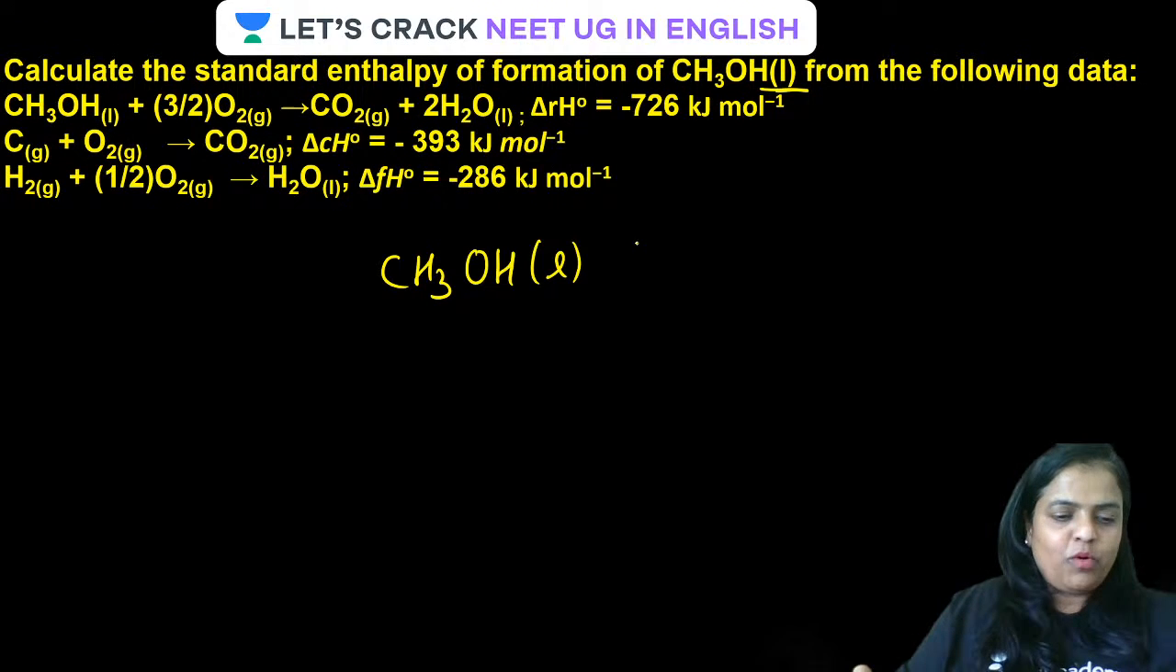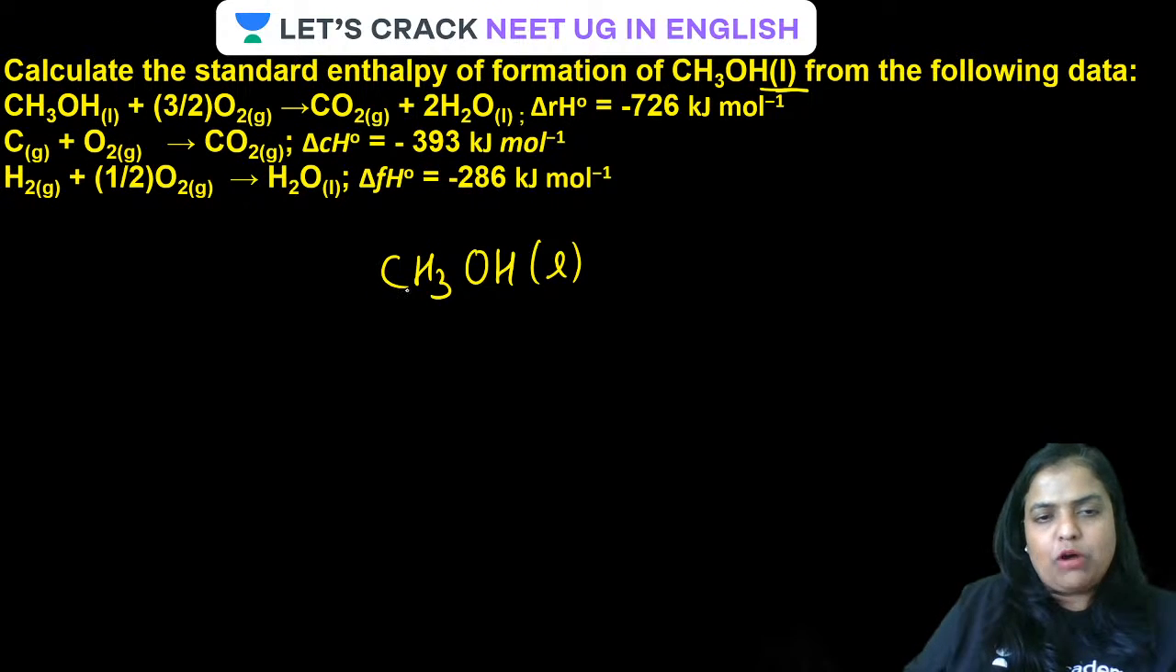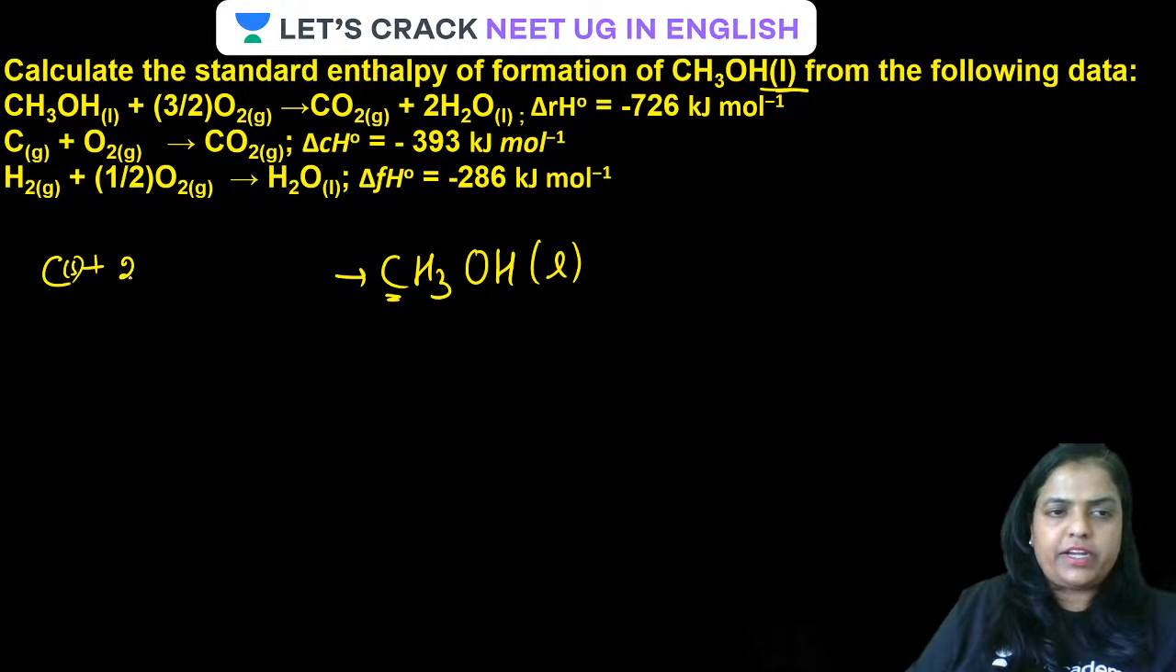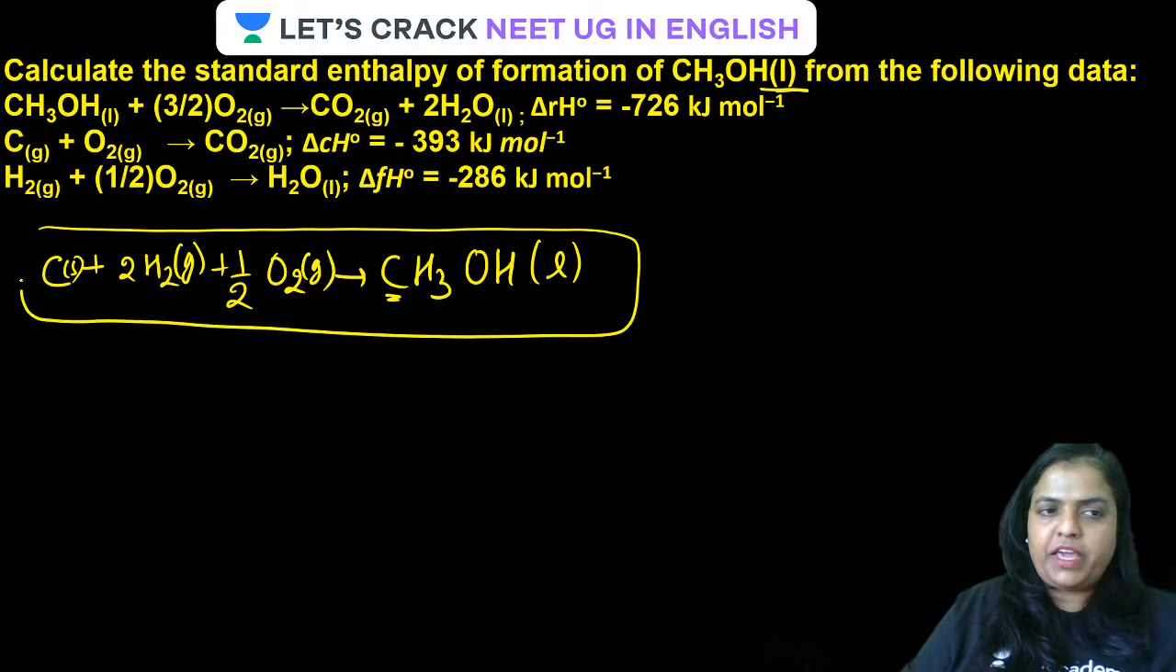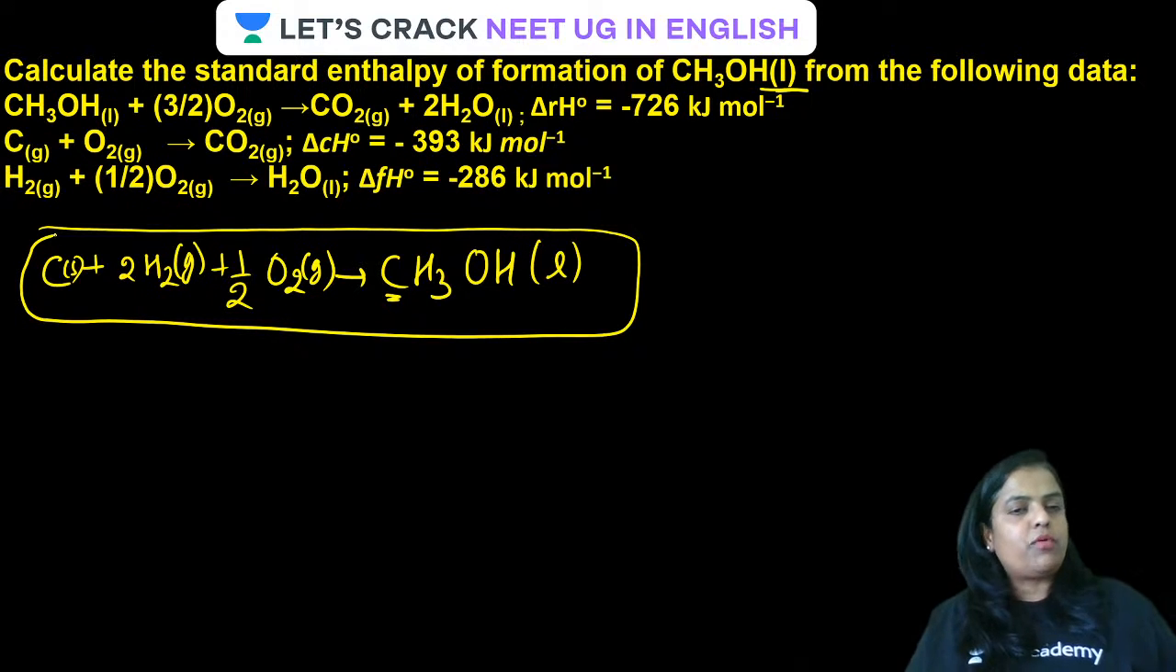So for the required equation, how much carbon is required? Only 1 mole of carbon, solid. How much hydrogen is required? 2 moles of hydrogen gas. And only half mole of oxygen, so half of O2 gas. So this is the required equation. Very, very simple.